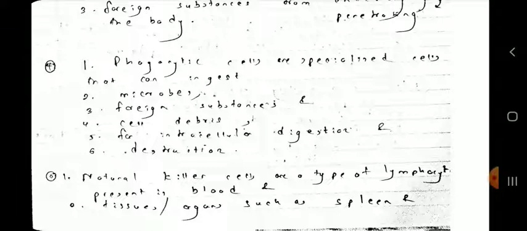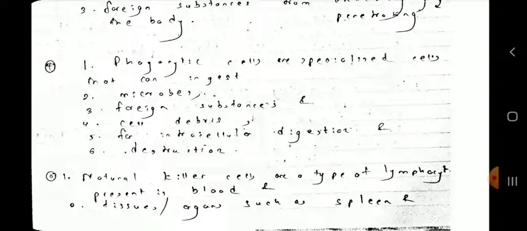Let's say the cells fought in an immune response. So the cells that kind of suffered from the fight had to be destroyed, right? If they are already dead, the remnants of the cells, you have to just break that down, right? So phagocytic cells are specialized cells that can ingest microbes, foreign substances, and cell debris.